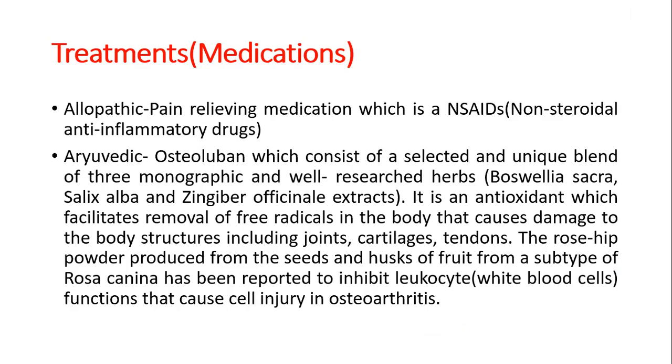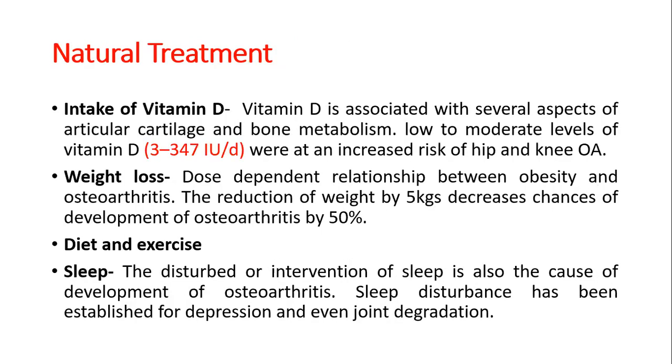It is an antioxidant which facilitates the removal of free radicals in the body that cause damage to body structures, including joints, cartilage, and tendons. Another is rose hip powder, which can inhibit the leukocyte function that causes cell injury in osteoarthritis.